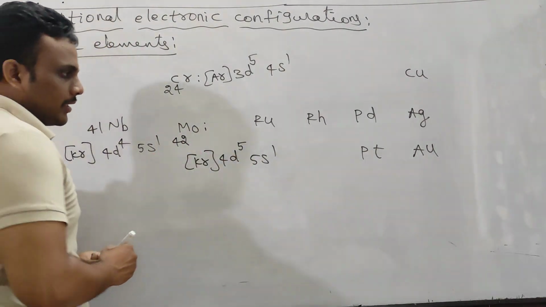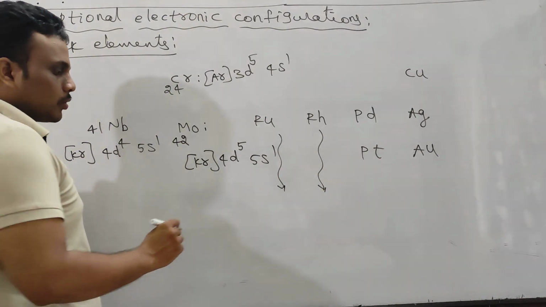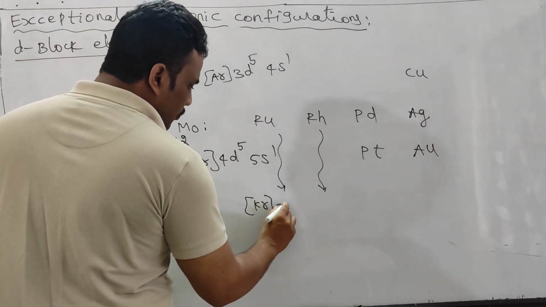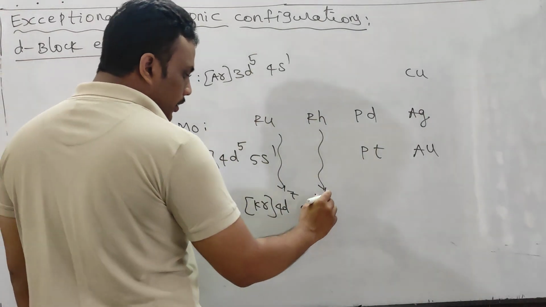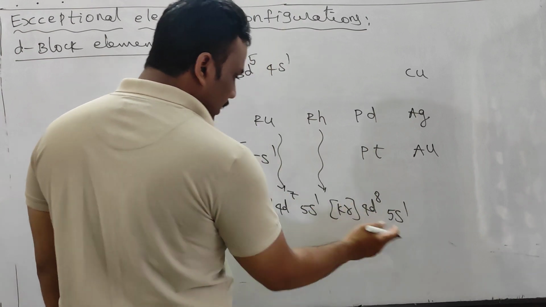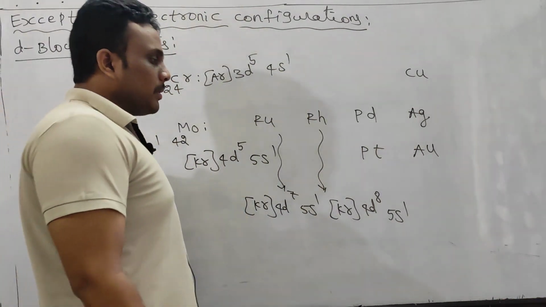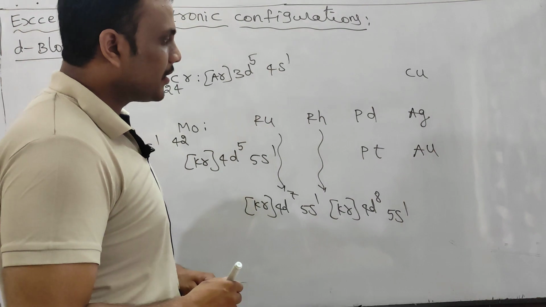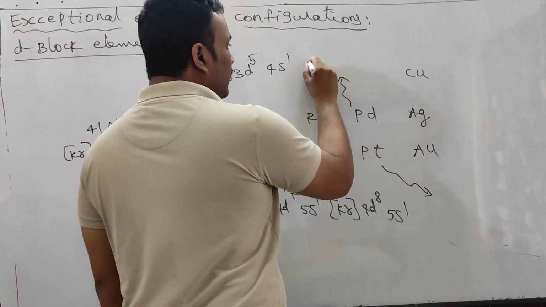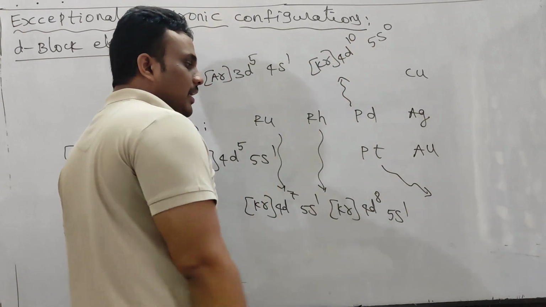So molybdenum is over. Ruthenium and osmium also have some exceptional configurations. Ruthenium in the iron group shows exceptional configuration, that is 4d7, 5s1. Rhodium shows exceptional configuration, 4d8, 5s1. One electron jumps from 5s to 4d. Nickel does not show any kind of exceptional configuration, but palladium and platinum do. Palladium is the element in which there is no s electron, but 4d10 is there, exactly completely filled.